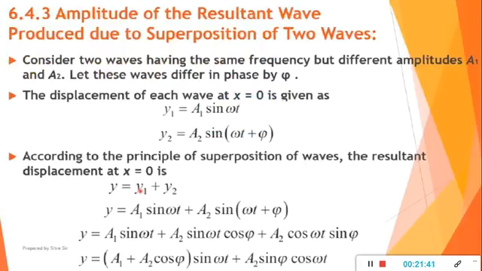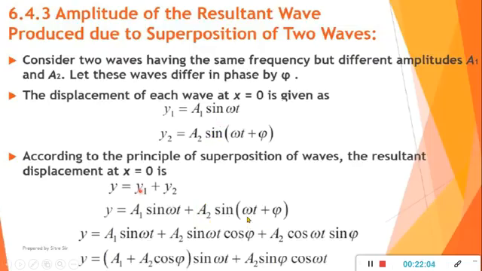What are the two equations? a1 sin omega t plus a2 sin omega t plus phi. सुपरपोजिशन में क्या होता है? दोनों डिस्प्लेसमेंट ऐड हो जाएगा, सो y1 प्लस y2. So here a1 sin omega t we have taken and this will be a2 sin omega t plus phi. दोनों को ऐड करना है.